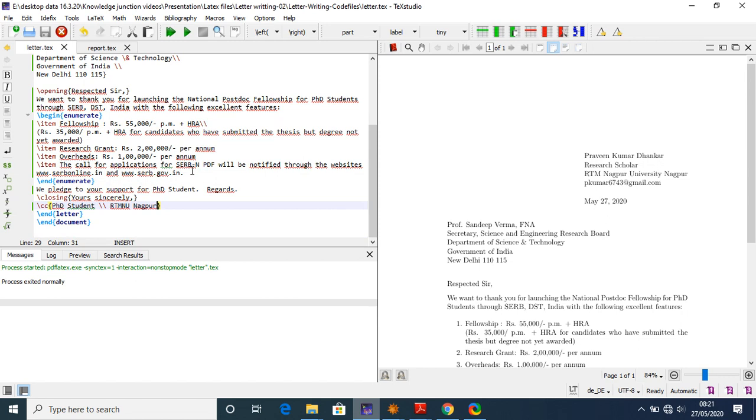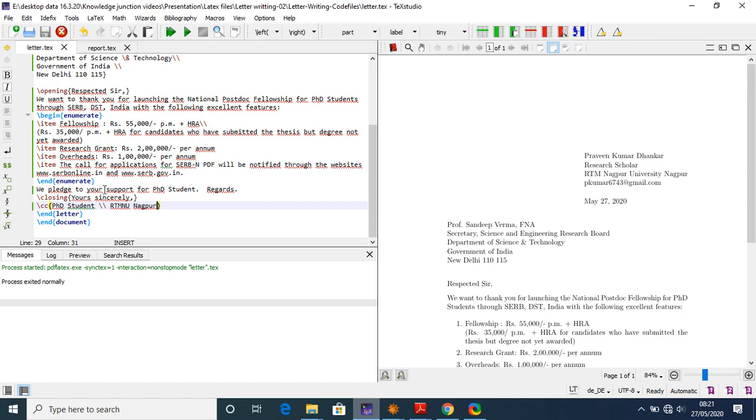for SERB NPDF will be notified through the website. This is the website I have given, these both websites, and then I end this with \end{enumerate}. So numbering will be given only to these four particular things which are marked by the \item command.